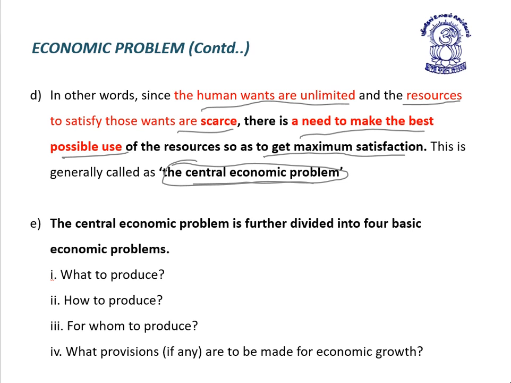So under point D, friends, point D is the most important from the exam point of view. Human wants are unlimited, and the resources to satisfy those wants are scarce in nature. So there is a need to make the best possible use of resources so as to get the maximum satisfaction. This is generally called the central economic problem.